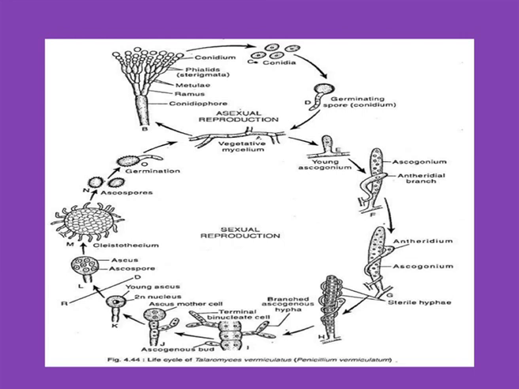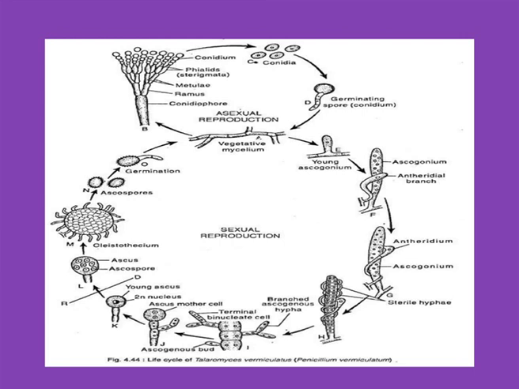In this cleistothecium, when the ascospores mature, the peridial wall dissolves and these ascospores are liberated. These ascospores are carried by wind and fall on a suitable substratum, where they can germinate and produce new mycelium. So this is the sexual reproduction which takes place in Penicillium. So this is the life cycle of Penicillium.